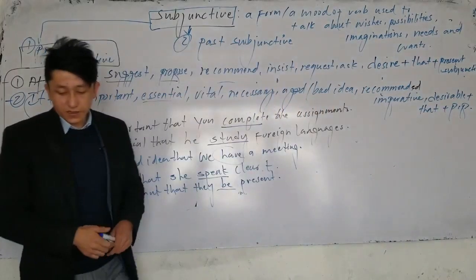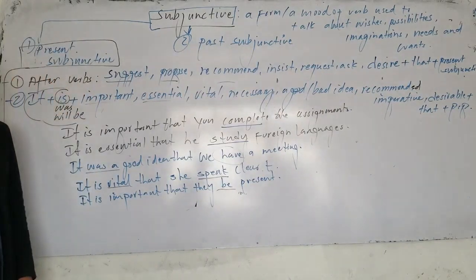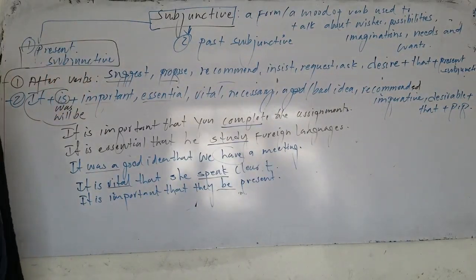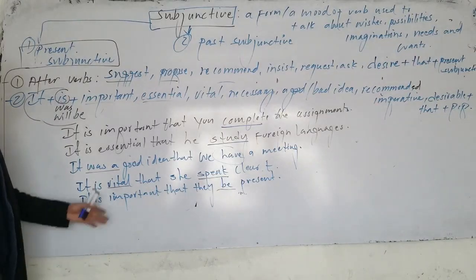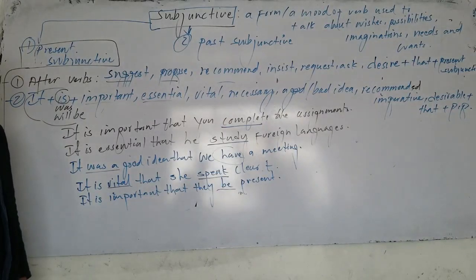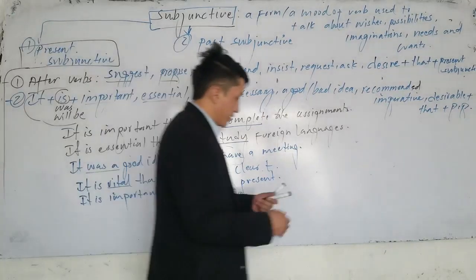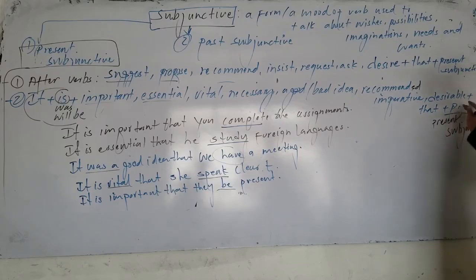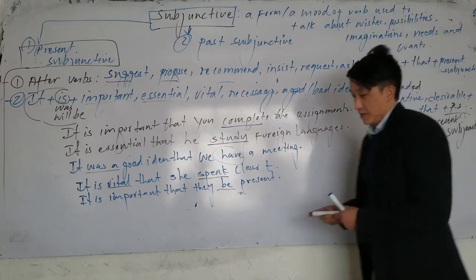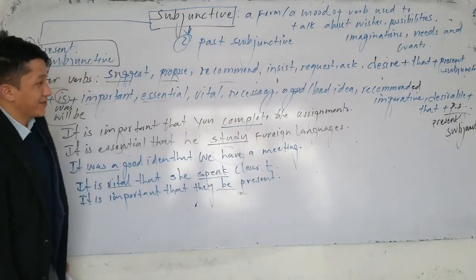Now, this is the second usage of the present subjunctive. It's important that you should complete this. Yes, British English, of course. Now, should I give more examples? PP means present subjunctive? No, it should be PS, present subjunctive. Don't say postscript, okay? That's the present subjunctive.